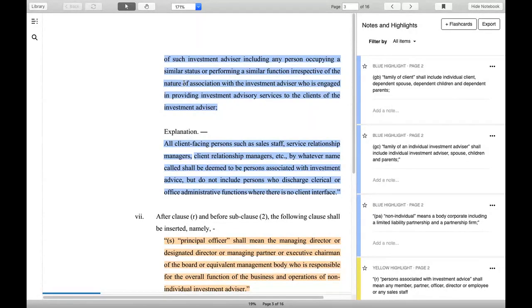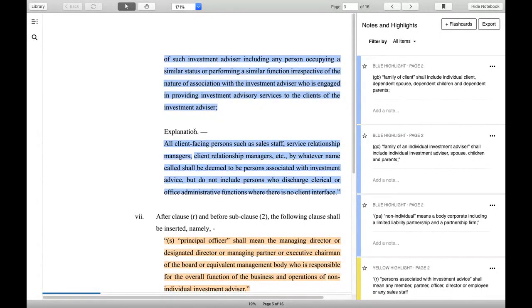So it is not only applicable to the directors, but everybody who is involved in the sales process of this company has to adhere to the given regulation or qualification. That is very important.